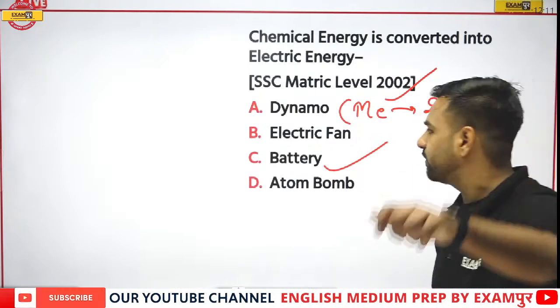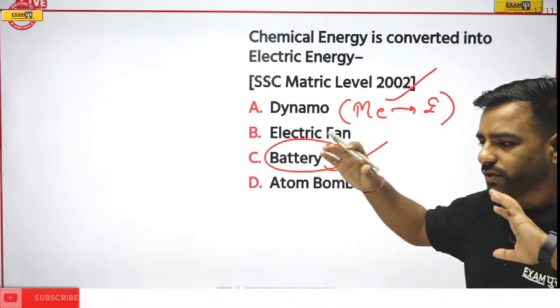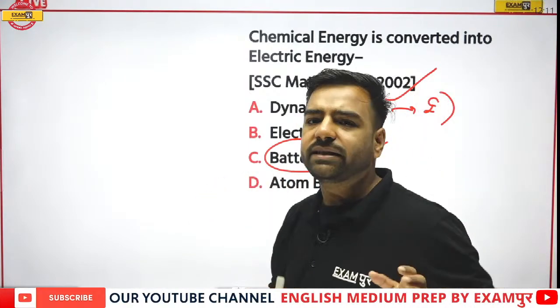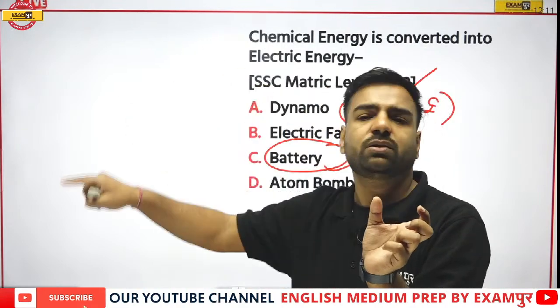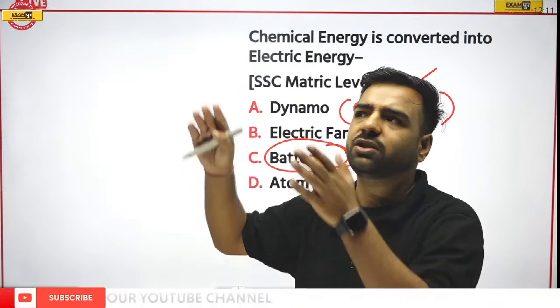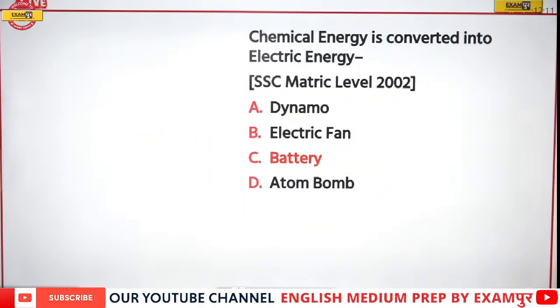So Prajwal, Navnita, great. If I talk about the battery, we know the electrolytic solution and all those concepts. In short, the chemical energy which is stored there is actually converted into electrical energy, because of which your lights, fans and all are working. So that's true. Option C is the correct answer, that is battery.